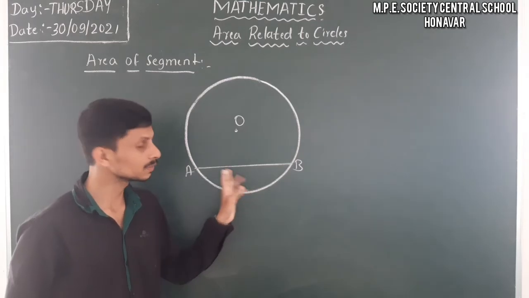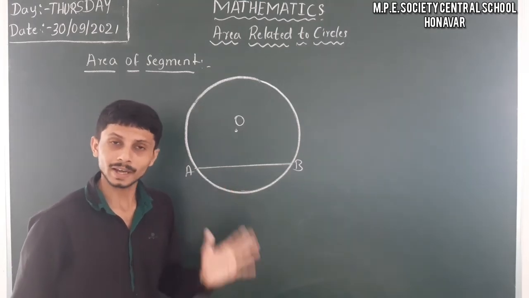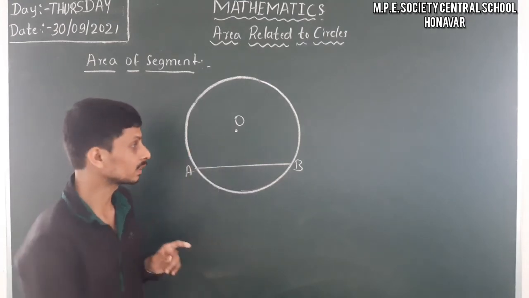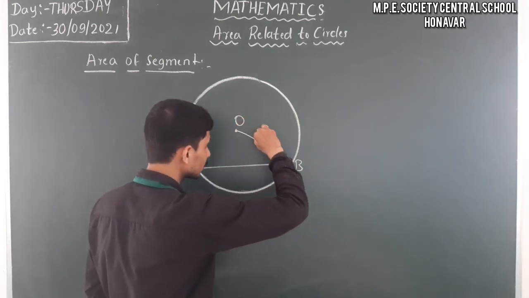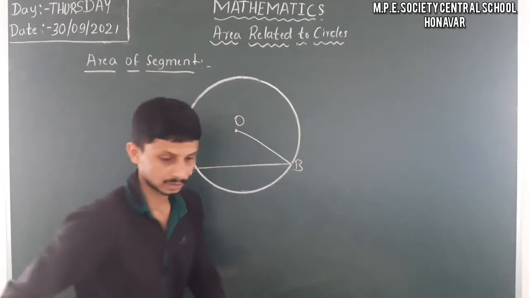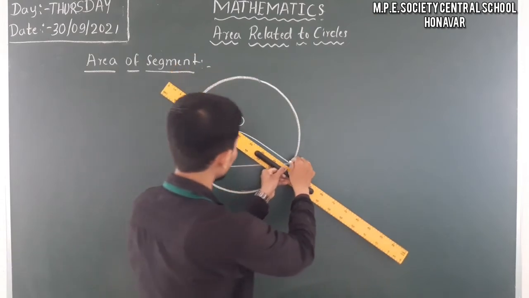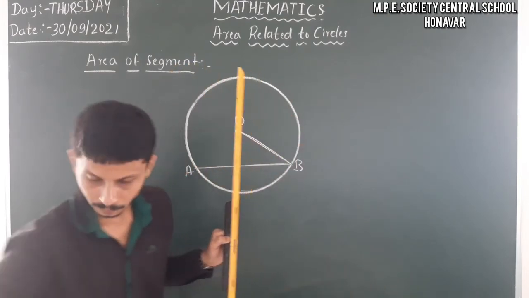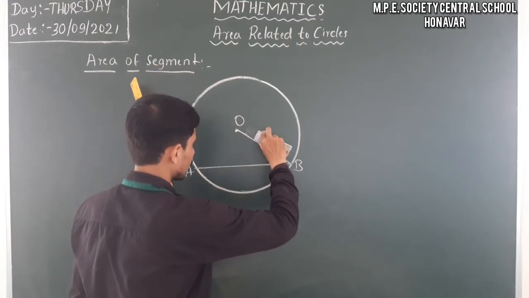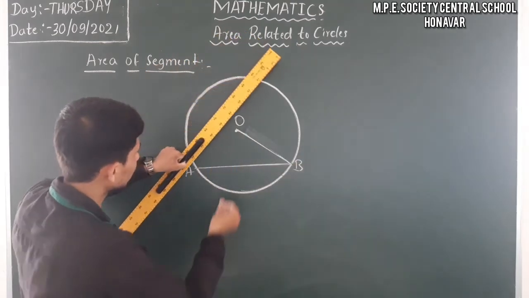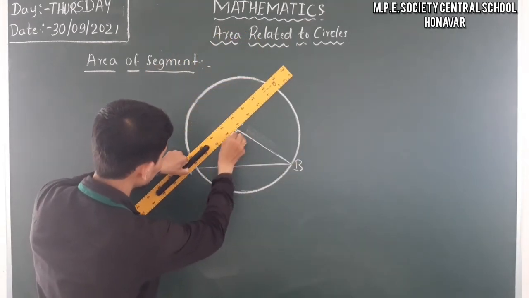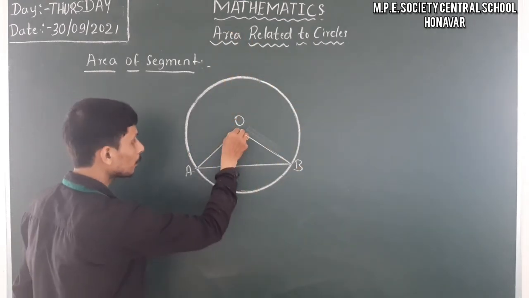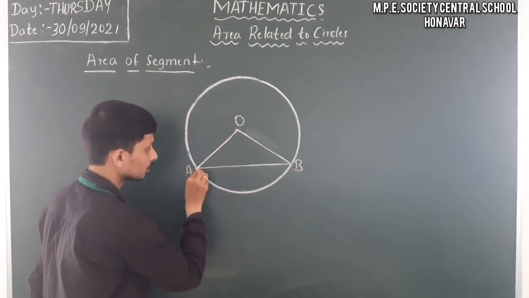But it is difficult to get the formula directly. It becomes possible when you join these 2 points with the center. At that time it becomes a sector as well. Here I will join this point A with O. Just observe, this is completely a sector.